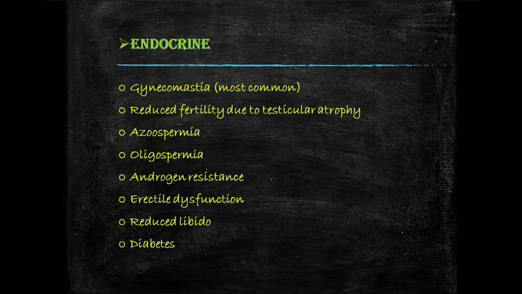Now the endocrine clinical manifestations: gynecomastia, which is the most common clinical feature in Kennedy's disease. Reduced fertility due to testicular atrophy. Azoospermia means there are no sperms in the semen, and oligospermia means there are fewer sperms in the semen. Androgen resistance, erectile dysfunction, reduced libido, and diabetes are also clinical manifestations in Kennedy's disease as the disease progresses.